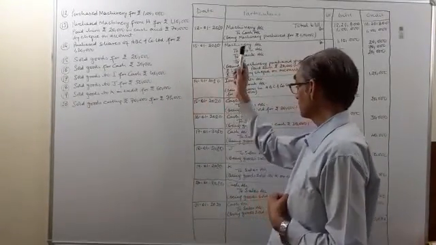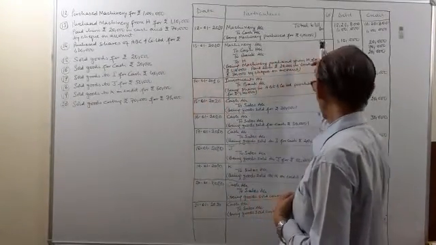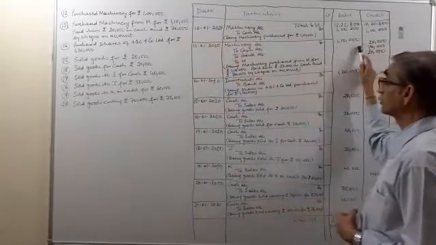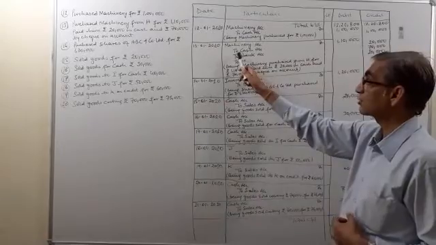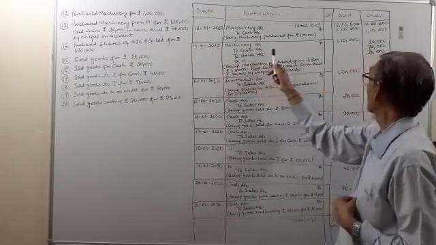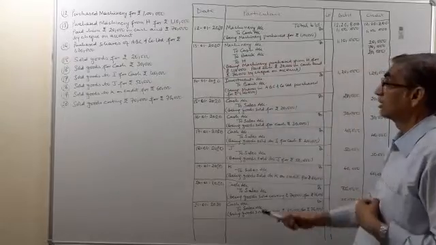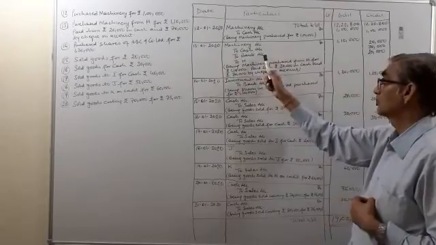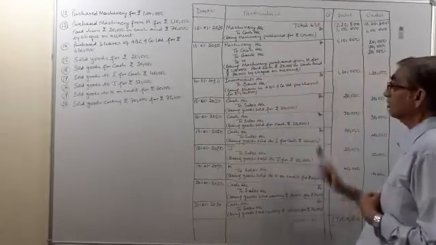So over here, machinery account will be debited by the amount 1,10,000. How much cash is going out? We have paid 20,000 in cash, to cash account 20,000. We have paid a check of rupees 70,000, to bank account 70,000.